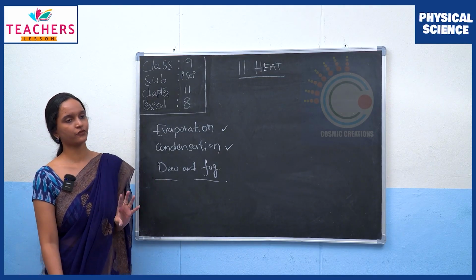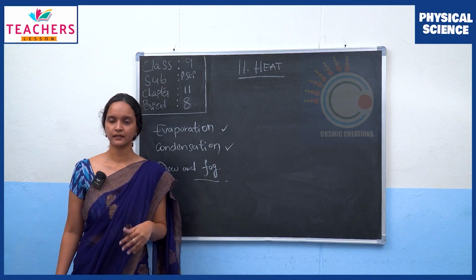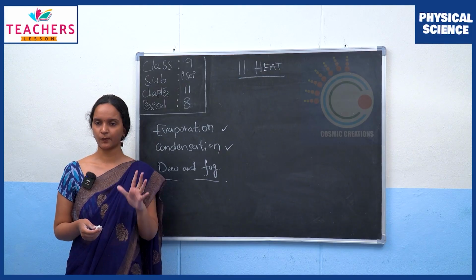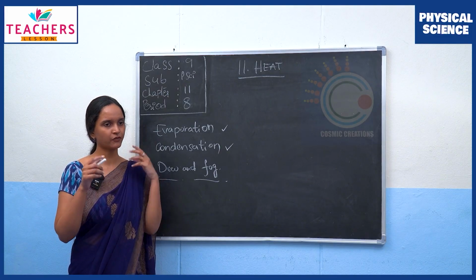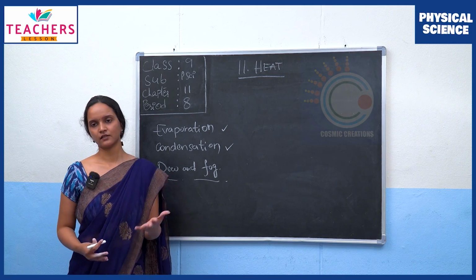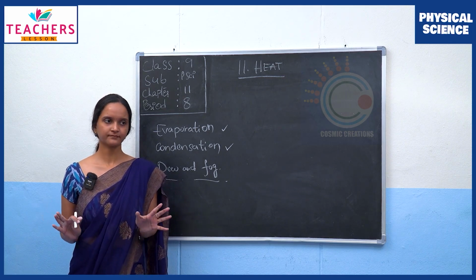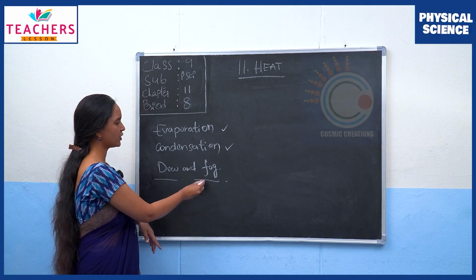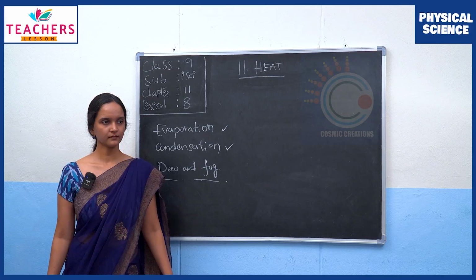And if the temperature falls even further, these water vapor particles will change into water droplets and keep floating in the air. They get settled on the dust particles or the other air particles and a thick mist is formed, and that we call fog. Okay.